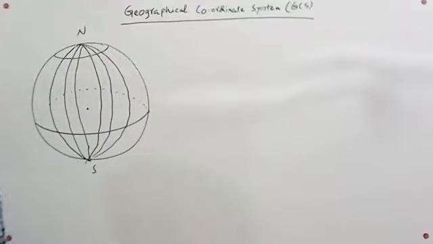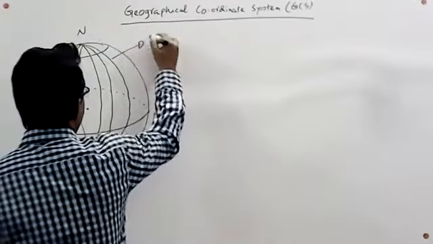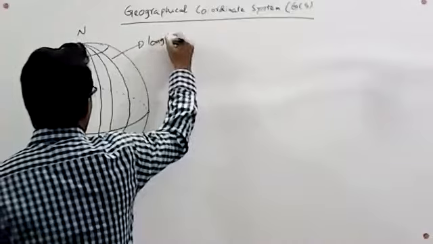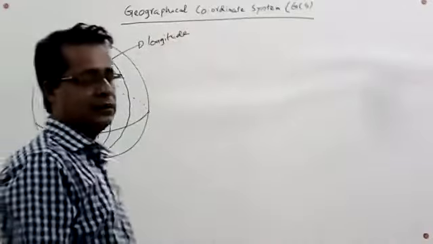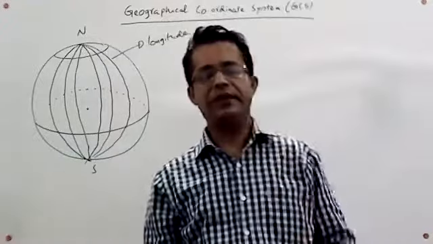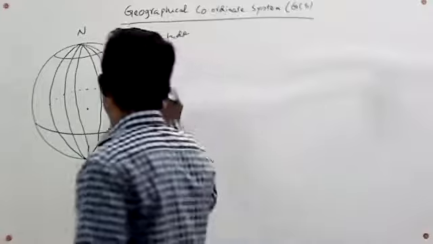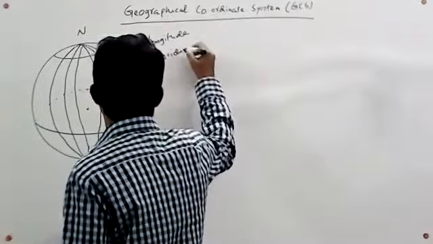These lines are called longitude, or meridians.